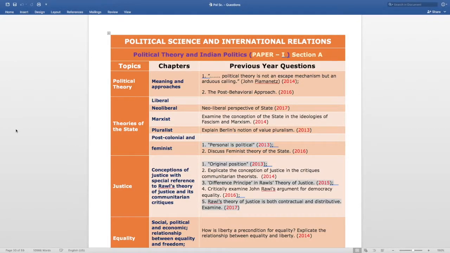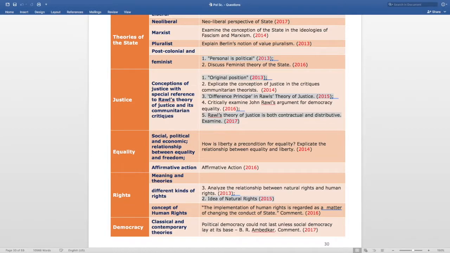From the subtopic feminist, there are 2 questions: personal is political, asked in 2013, and discuss feminist theory of the state, asked in 2016. Now the next topic is justice. There are 5 questions in the last 5 years from this section. The first question, asked in 2013, is original position. The second question, asked in 2014, is: explicate the conception of justice in the critics, communitarian theorist.